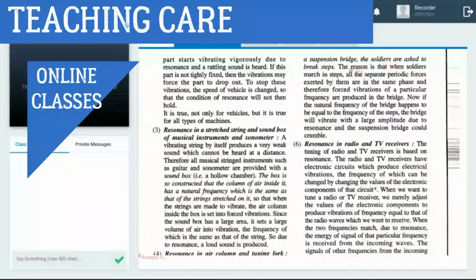The reason is that when soldiers march in step, all the separate periodic forces exerted by them are in the same phase, because they are moving periodically, and therefore forced vibrations of a particular frequency are produced in the bridge. If this matches the natural frequency of the bridge, the bridge also vibrates with large amplitude, and a suspension bridge could crumble. That's why the commander asks them to break step when they cross the bridge. It means no need to move periodically on the bridge.